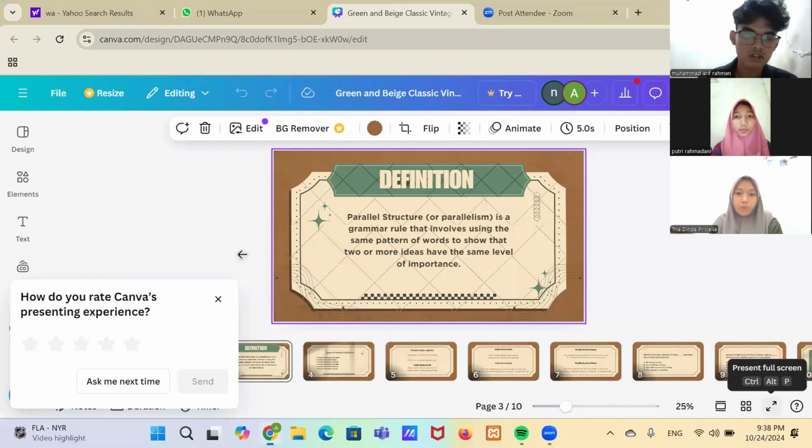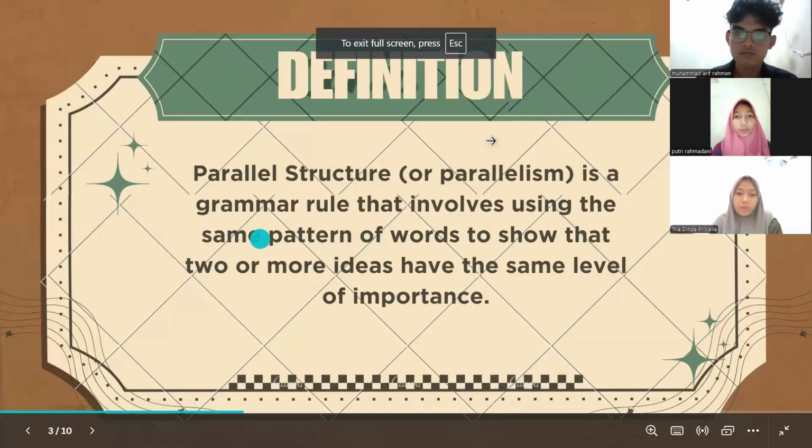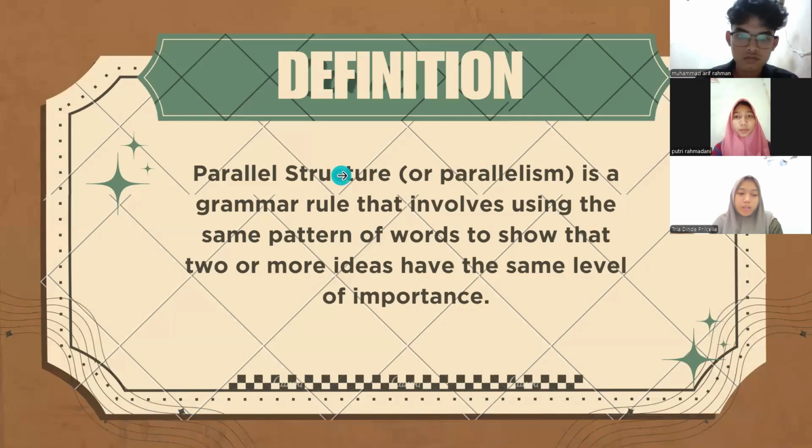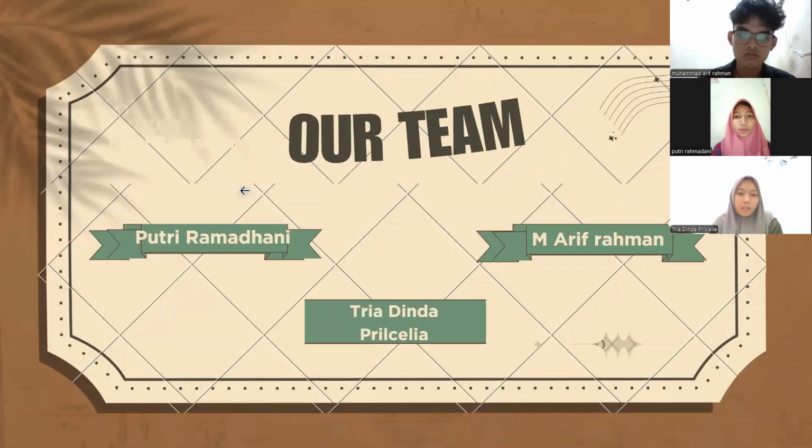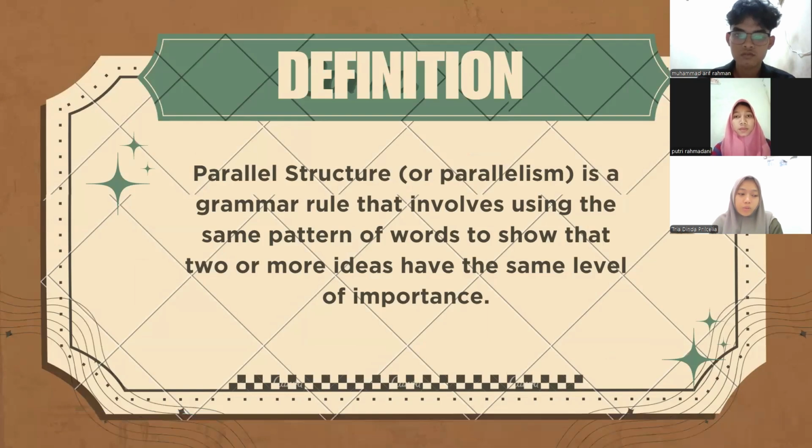We are from group B, and the members are Putri Ramadhani, me, Tria Dinda Brasilia, and the last is M. Arif Rahman. And today we are going to talk about parallel structure, and the first material is the definition.